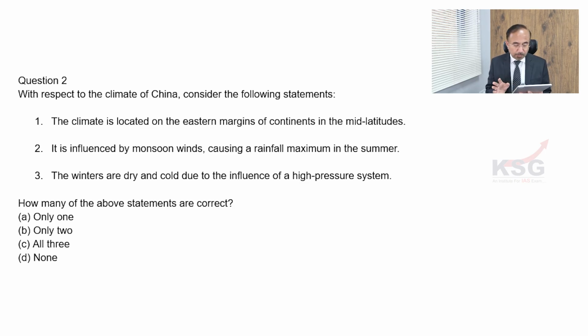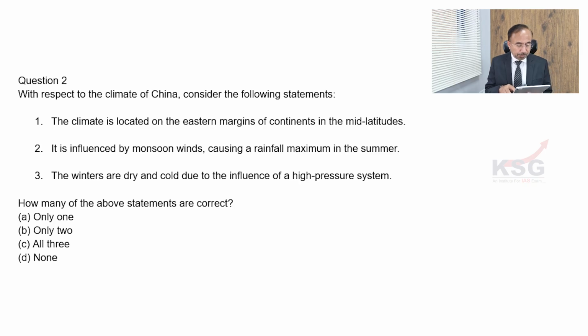The first statement is correct, very obvious. The China type climate is found in the eastern margin of the continents, and it can also be found in eastern USA. So that statement is correct. The second statement is also correct, influenced by monsoon wind causing rainfall in the summer, a warm, moist summer, and the oceanic influence is also felt for the summer to be more moist. The third statement is correct, winters are dry and cold due to the influence of high pressure system, and that's again correct.